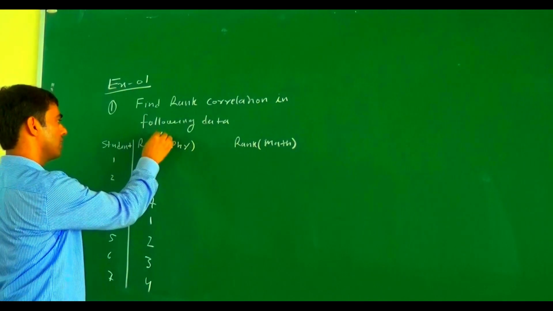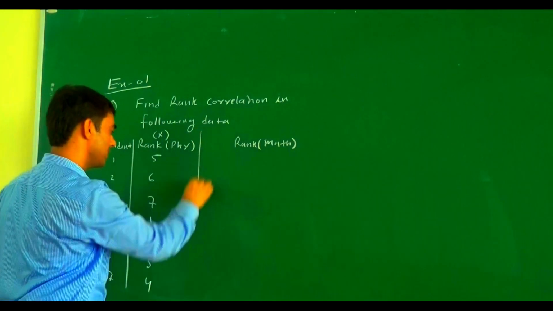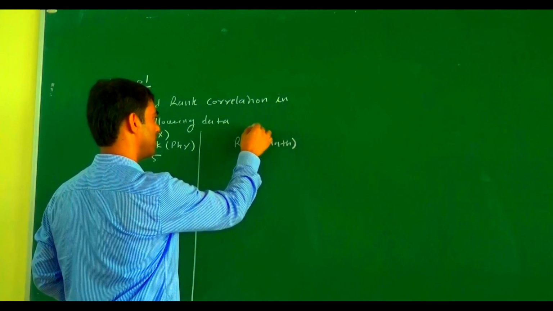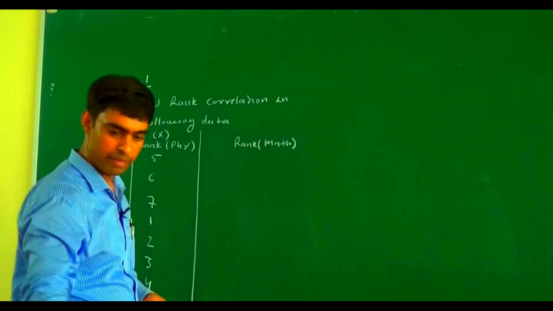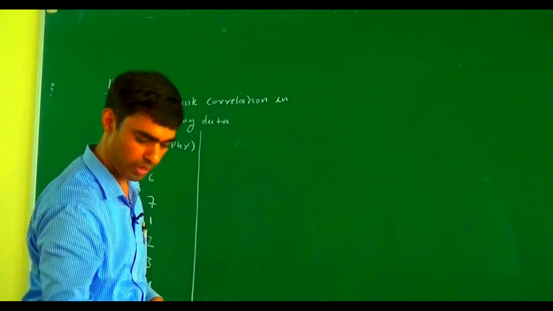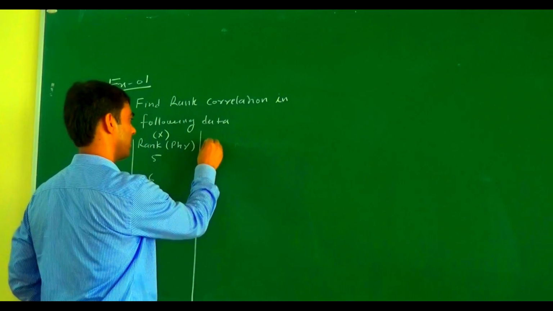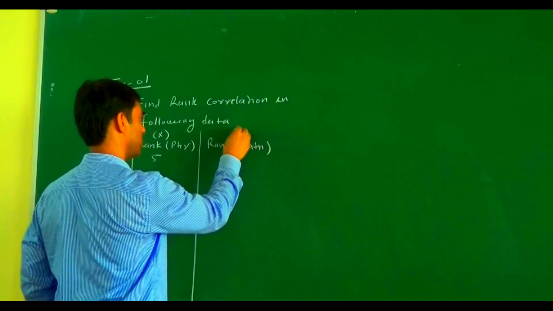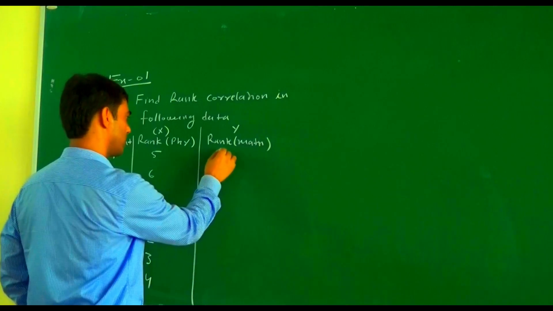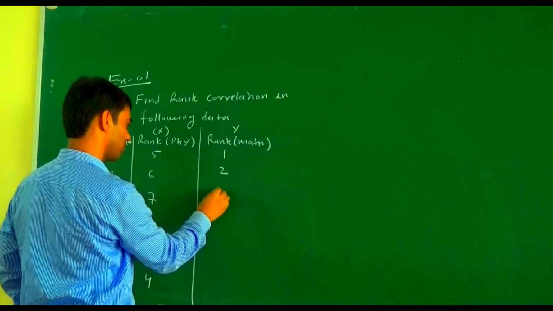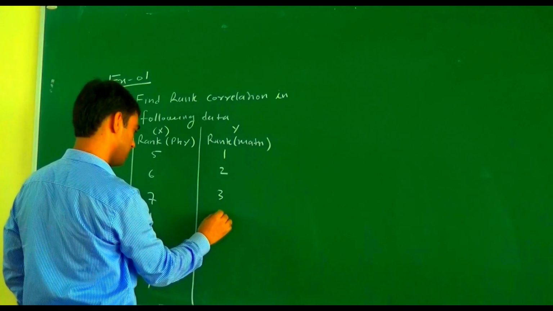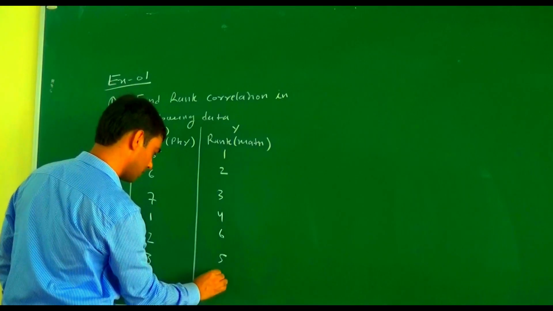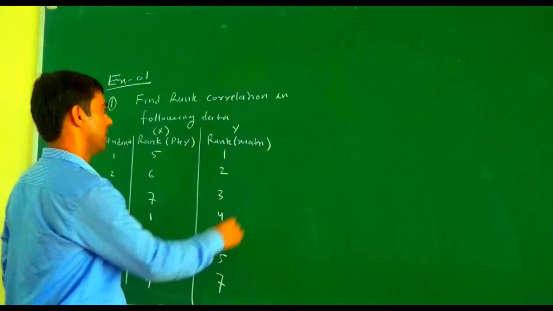Here we denote the physics rank by X. Similarly, the rank in math we denote by Y. This one got the 1st rank, this one the 2nd rank, this one the 3rd rank, this one the 4th rank, this one the 6th rank, this one the 5th rank, and the last one got the 7th rank. So this one is the data.